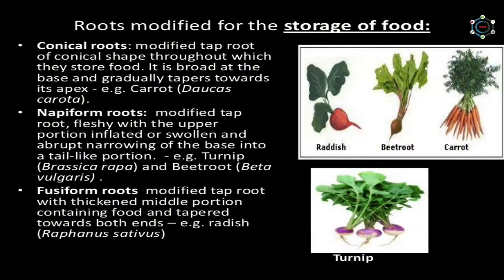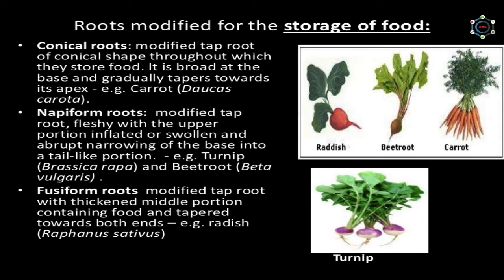Here the roots are modified for the storage of food. Here the three examples you can see, that is the conical, napiform, and the fusiform. Conical roots are modified taproots of conical shape throughout which they store food, and it is broad at the base and gradually tapers towards its apex, like the carrot.